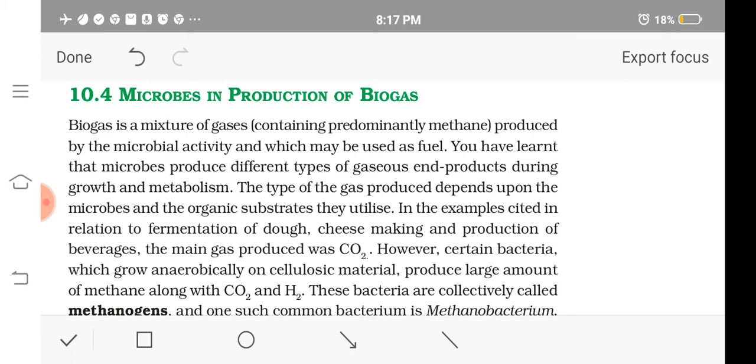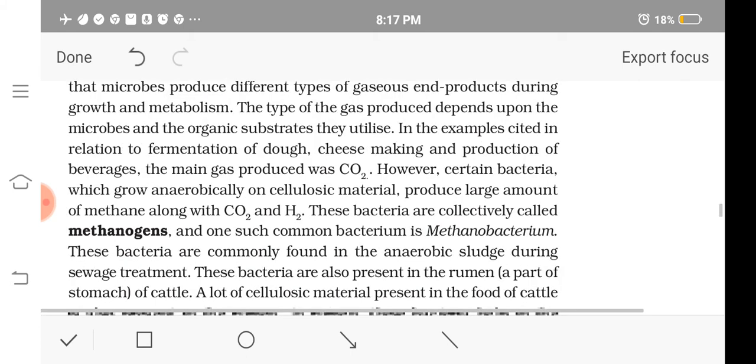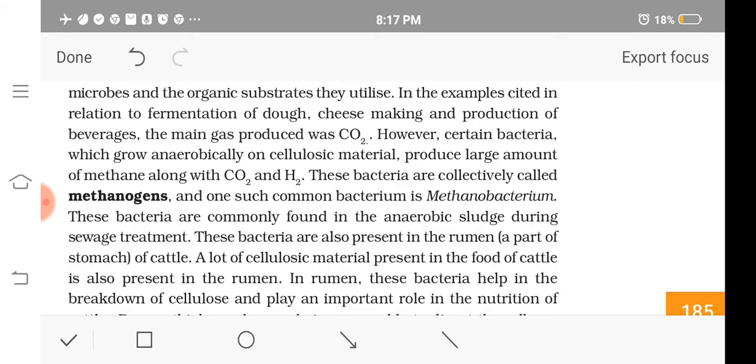This kind of bacteria, which can grow on cellulosic medium and produce methane, carbon dioxide, hydrogen, etc., are known as methanogens. So the definition of methanogens: these are a group of bacteria which can live on cellulosic medium and produce large amounts of methane, carbon dioxide, hydrogen, etc.